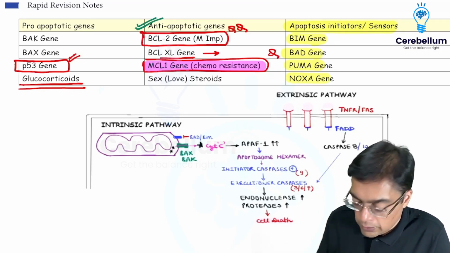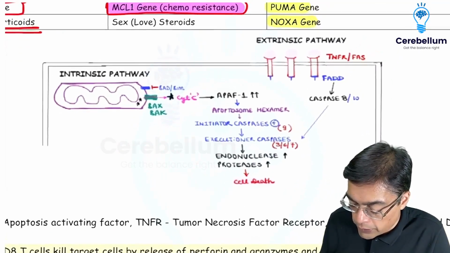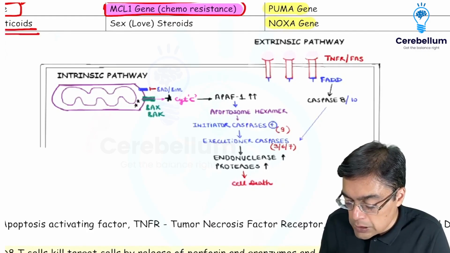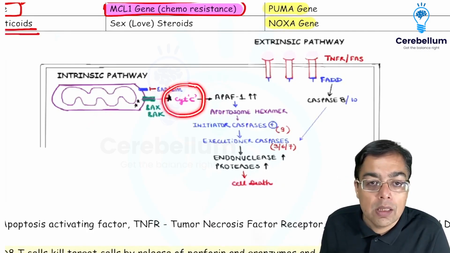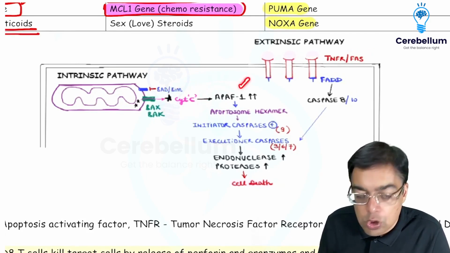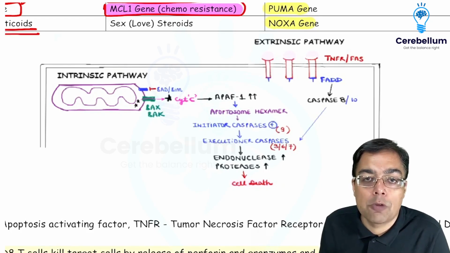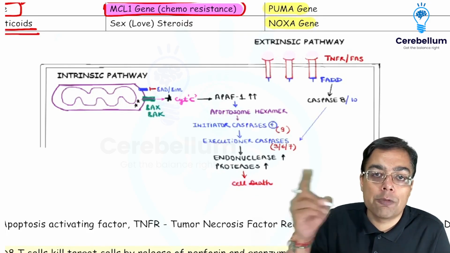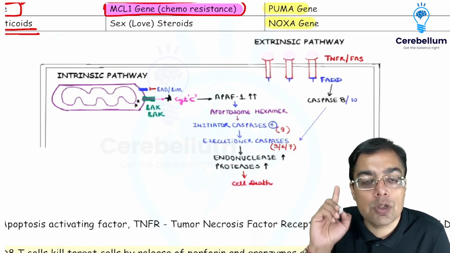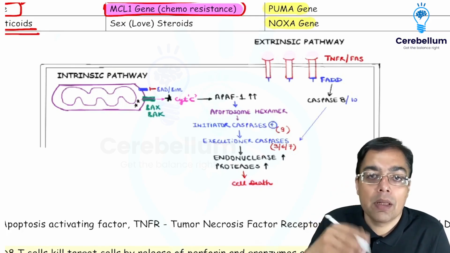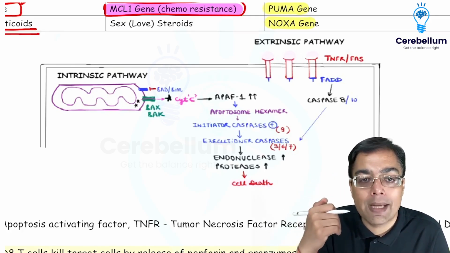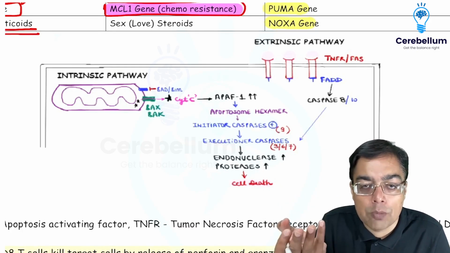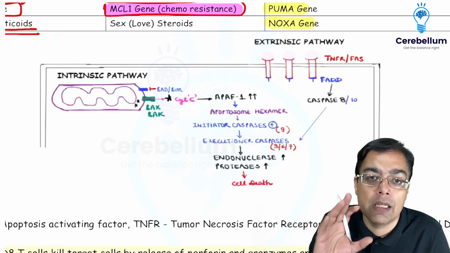This is what we can remember from our main video discussion, that you are going to be having increased permeability of the mitochondria, responsible for causing a leakage of cytochrome C, which is going to be responsible for causing activation of APAF. This APAF was responsible for the formation of a hexamer, which is given the name of apoptosome. Apoptosome is responsible for activation of, remember the NEET PG question, pro-caspase 9. That is responsible for getting converted into caspase 9. Then we had executioner caspases 3, 6, 7, activation of protease, activation of endonuclease, and finally cell death.